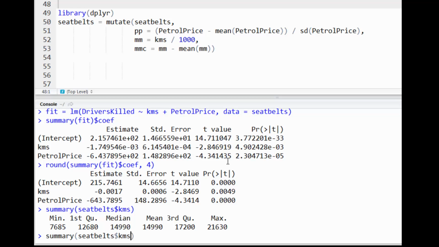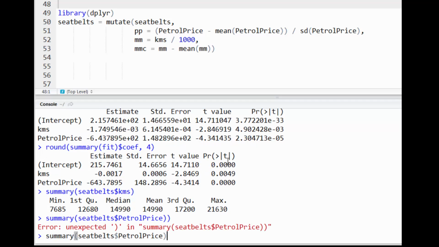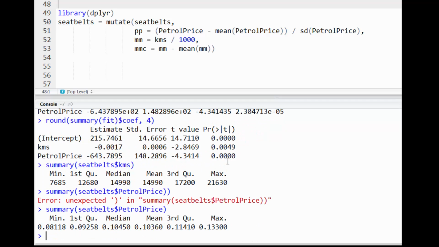Petrol price, if we summarize petrol price, again, this isn't in units I understand terribly well, because it's not pounds. It's what they were calling real price, so pounds relative to some retail index. So these numbers, the units aren't terribly meaningful for me.